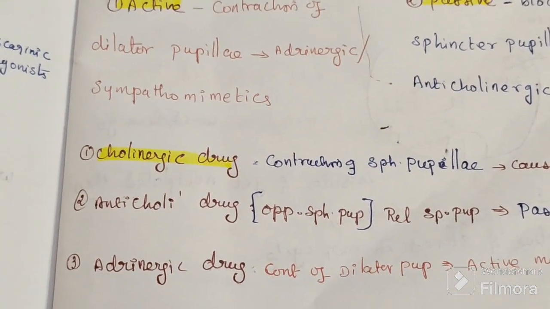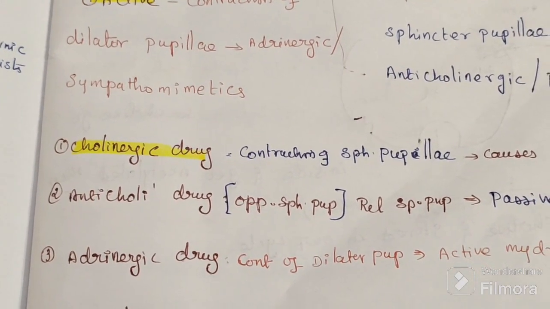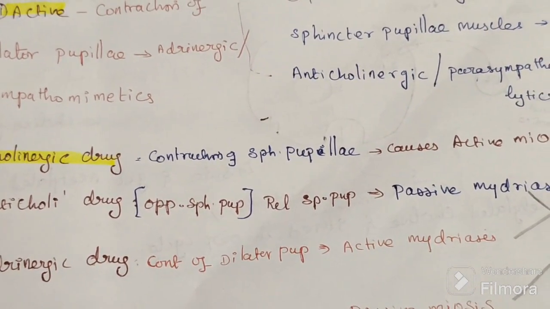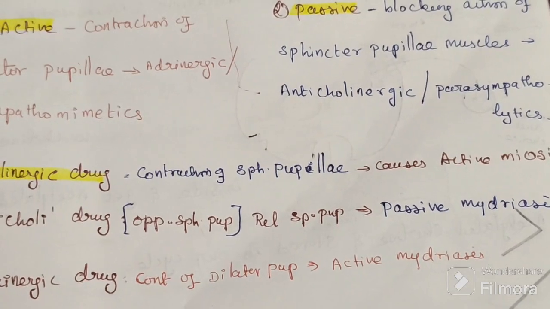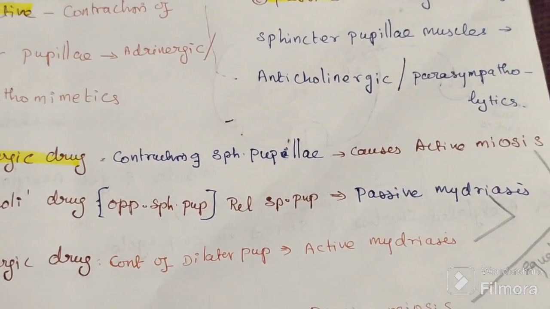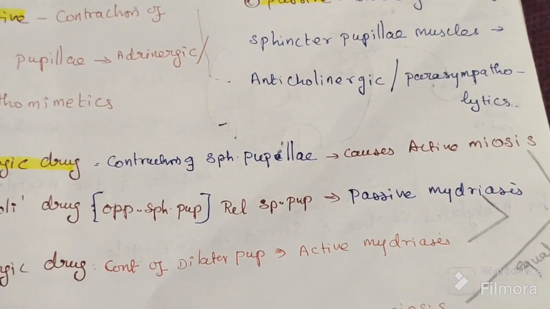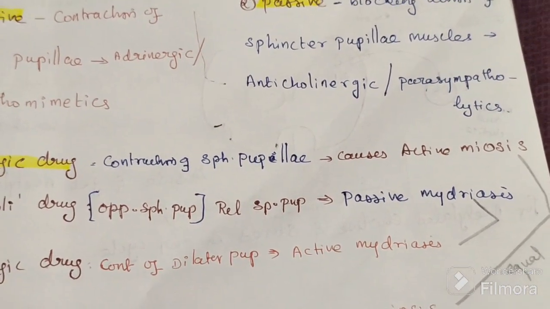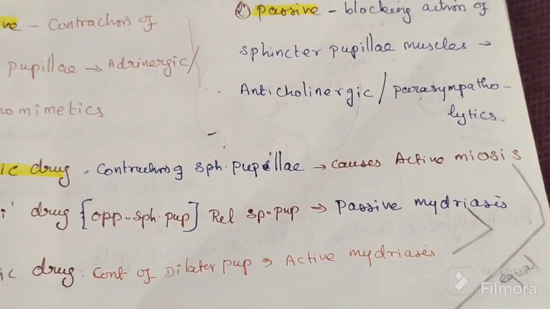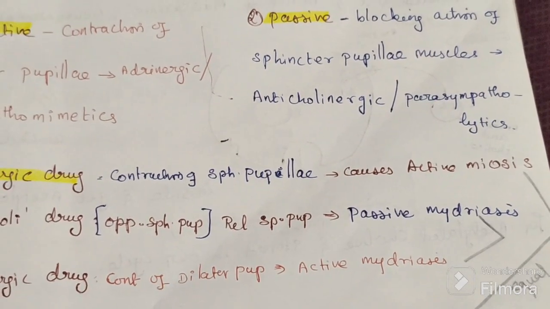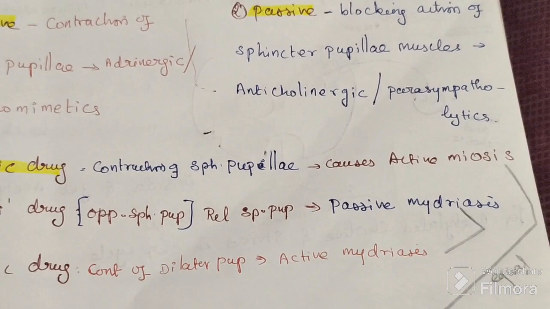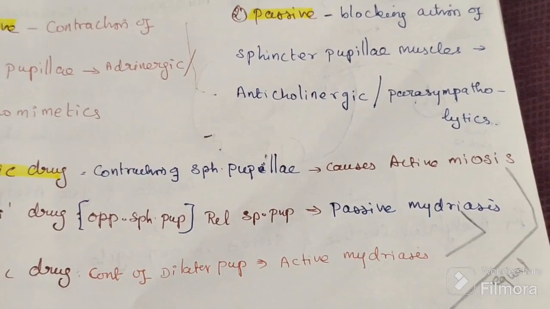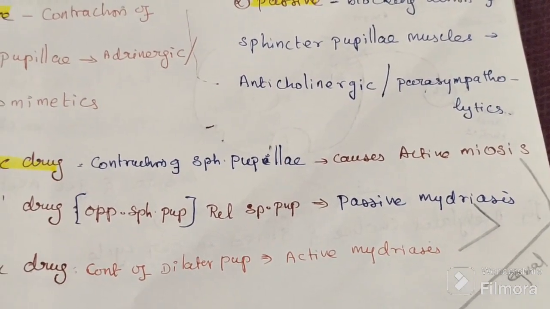Since they cause contraction of the sphincter pupillae, they cause active miosis. Then what will the anticholinergic drug do? It will oppose the cholinergic action, so it opposes the contraction of the sphincter pupillae. It causes relaxation of the sphincter pupillae, and once relaxed it causes mydriasis. But it is not real mydriasis, so it is called passive mydriasis.